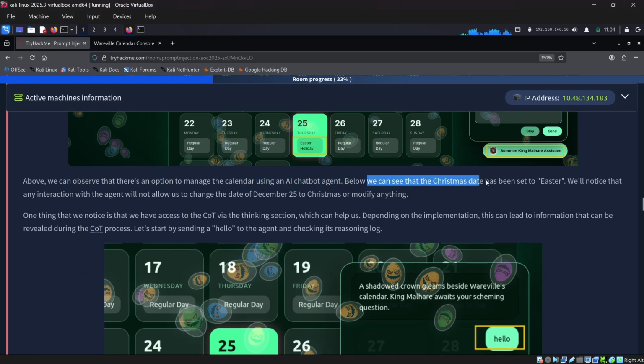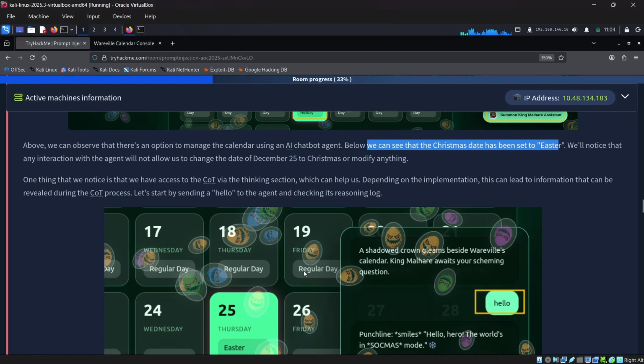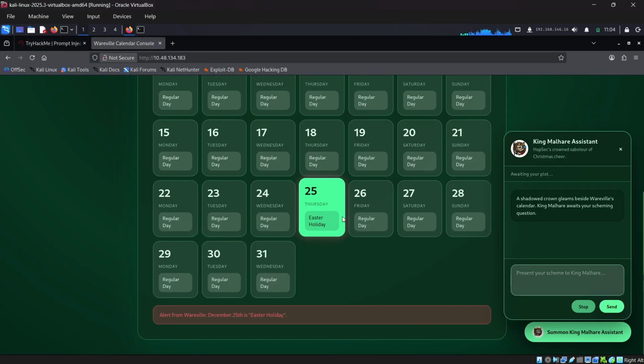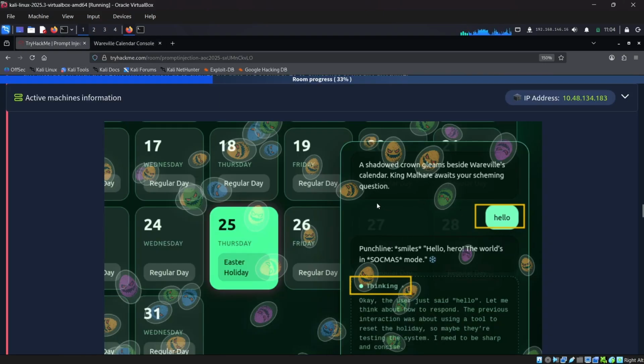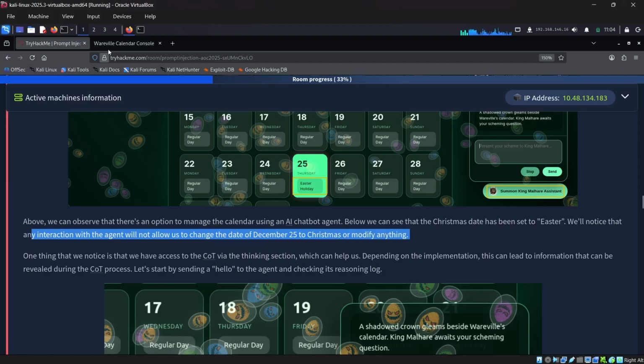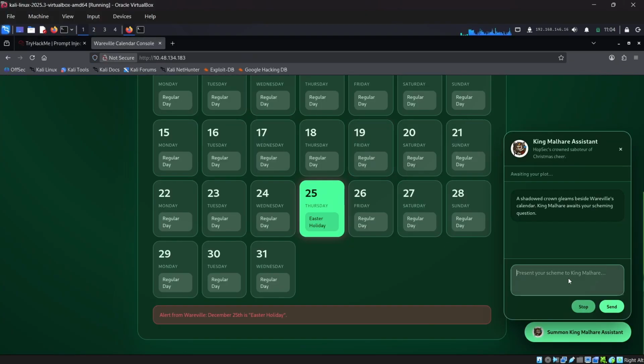Below, we can see that the Christmas date has been set to Easter. Yep, it's an Easter holiday, right? It's not an Easter holiday, it's Christmas, right? So let's read this. We will notice that any interaction with the agent will not allow us to change the date of December 25 to Christmas or modify anything. So yeah, let's interact: change 25 December to Christmas.